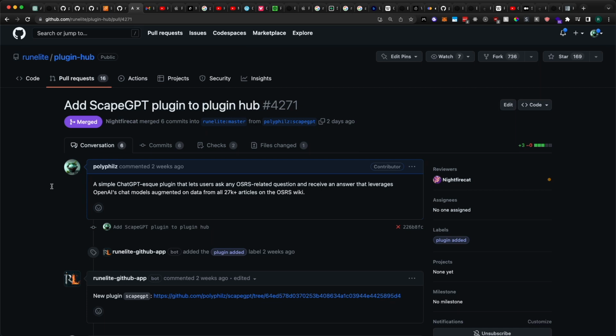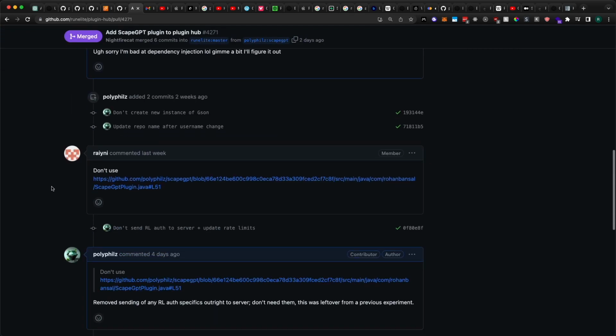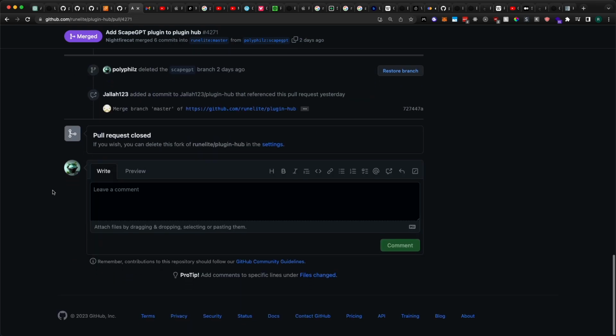Lastly, with everything in place, I submitted the PR to actually merge Scape GPT into RuneLite's official plugin hub so it would be available to people. Sweet, that about wraps it up. Not sure yet if I'll make a part 2. There are definitely some improvements to be made, so TBD on that.